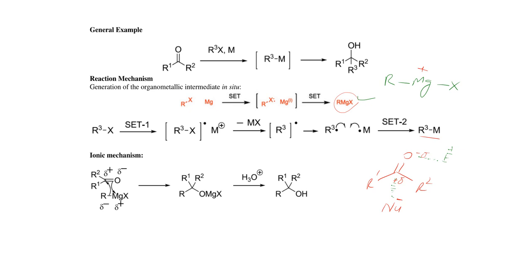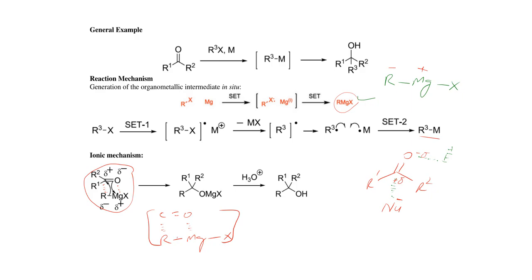It will be negatively charged. So if we talk about this type of Grignard reagent, as we write here in the ionic mechanism, this alkyl group will interact with this carbonyl functionality. The carbon atom and oxygen will interact with the magnesium of this Grignard reagent, and as a result, first this type of four-member intermediate will be produced,